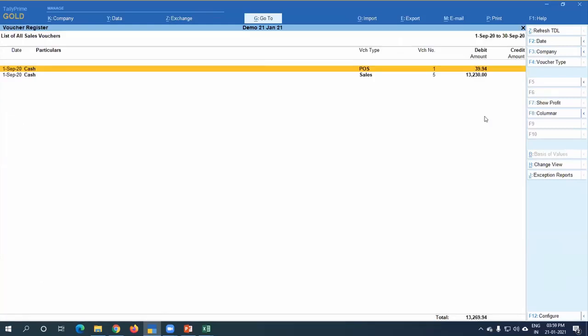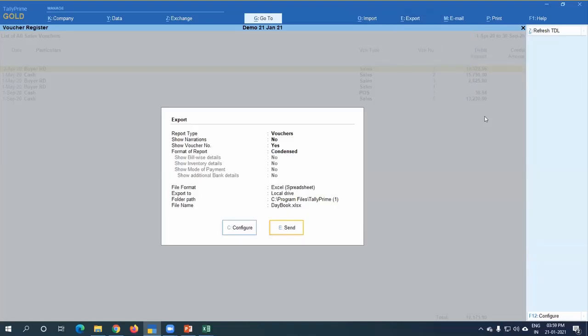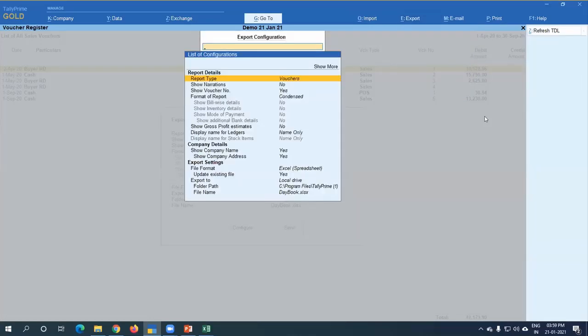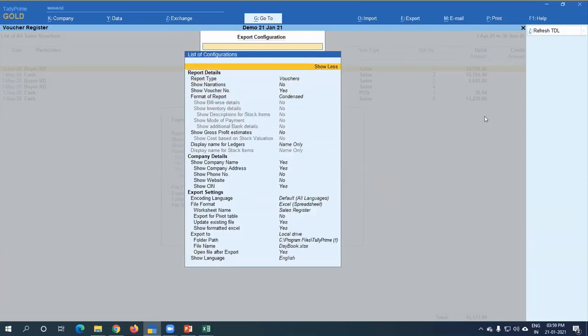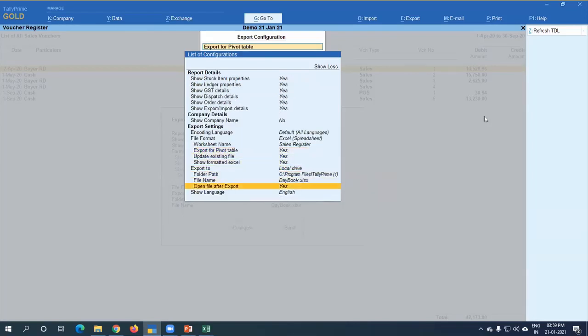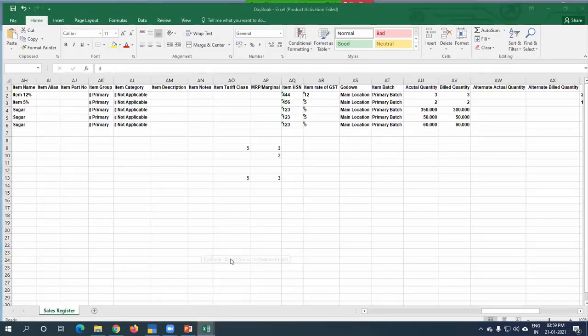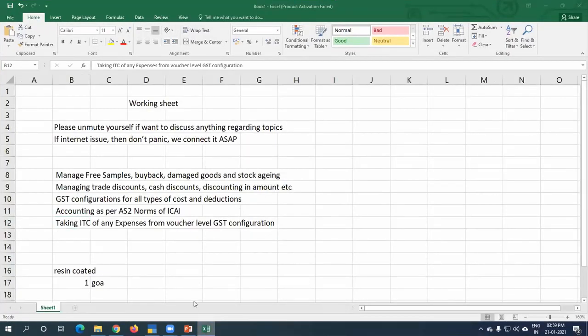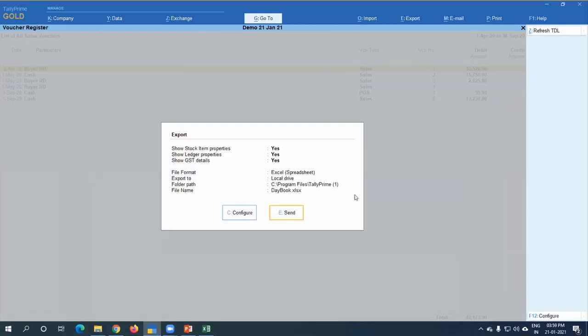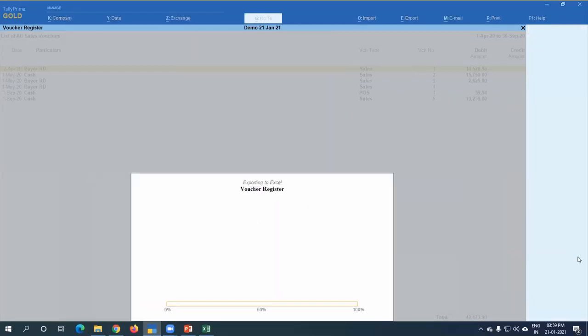enter here. So you can take full year, Alter E, and you have to configure here for pivot table. See here, show more is required. Select here Excel spreadsheet and pivot table is required. Press here enter. Okay, and open after export is already okay. Then I have to close the first one. Don't save. Yeah. Now check the system.